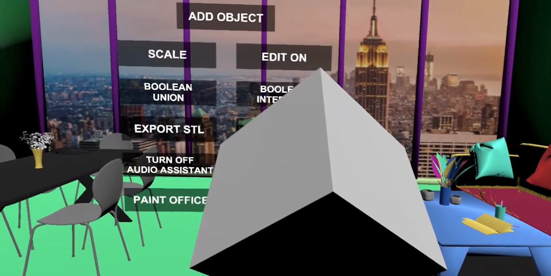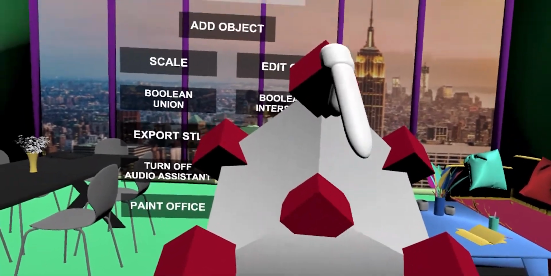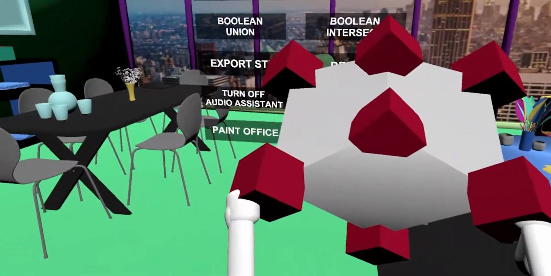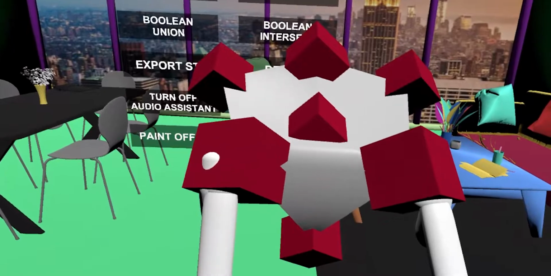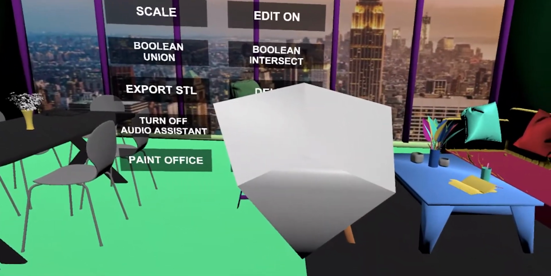Edit on. You can edit the mesh of the object by dragging the red pointers. In order to finish editing, say edit off. Edit off. Okay.